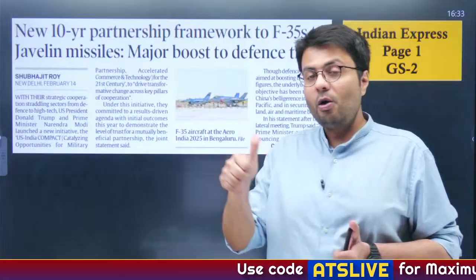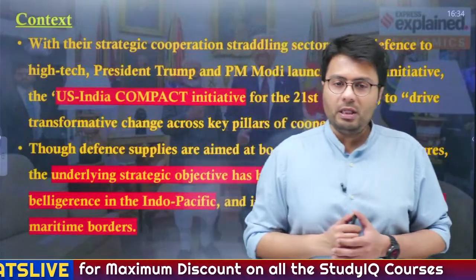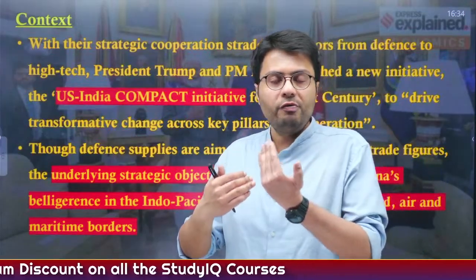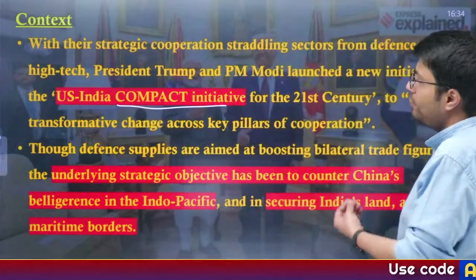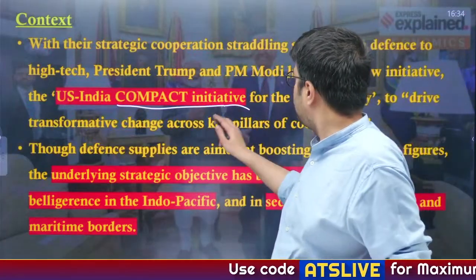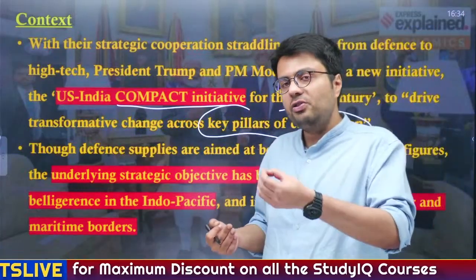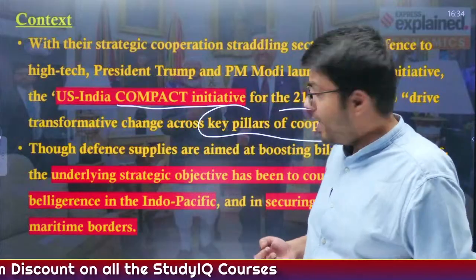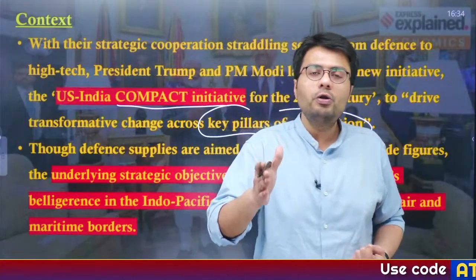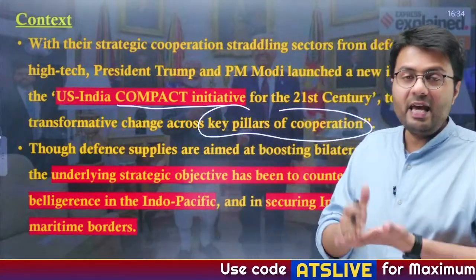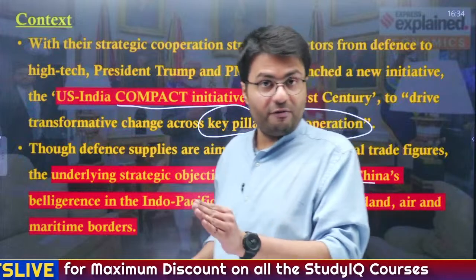This article appeared on Saturday's newspaper on the front page, and it highlights that the meeting between Prime Minister Modi and President Trump resulted in the signing of newer pacts between India and US, one of which was the India-US Compact Initiative, a cooperation initiative across many key pillars of cooperation. The underlying strategic objective of signing this pact is to enable India to counter China's belligerence in the Indo-Pacific region, and also to increase the capacity of India's land, air and navy forces, and enable India to protect its borders much more efficiently and effectively.